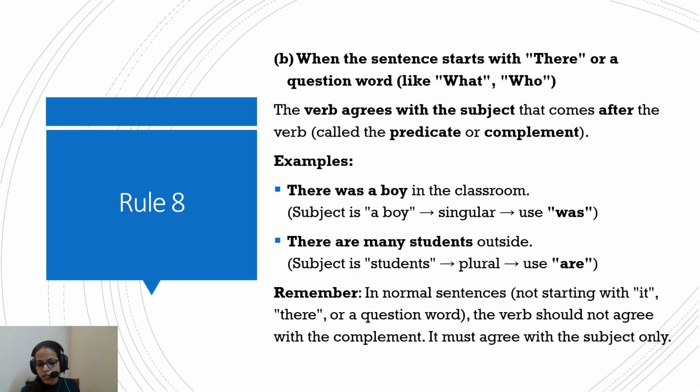That is, students. So you should also remember that in normal sentences, not starting with "it", "there", or a question word, the verb should not agree with the complement. It must agree with the subject only. Okay, that's the normal case. But when there is a question or a sentence starting with "there", that is the specific case, the verb has to be in agreement with the predicate part.